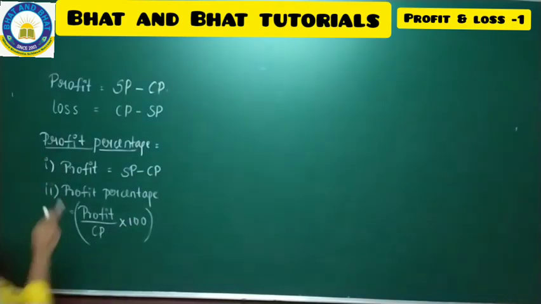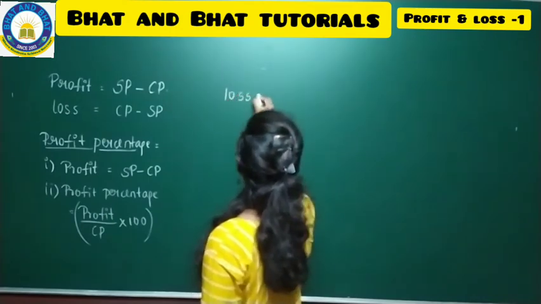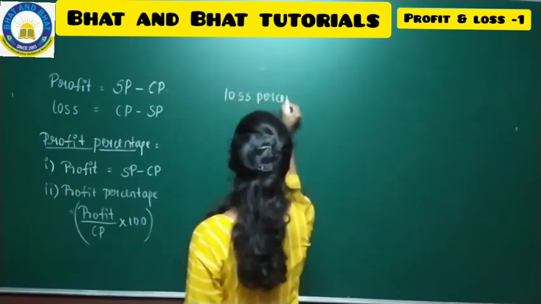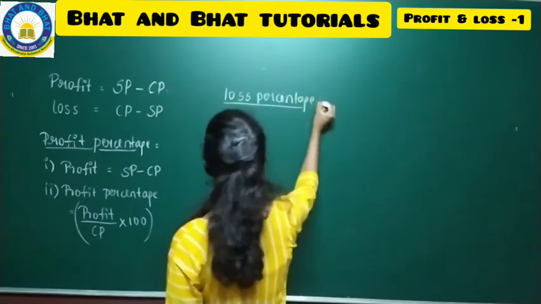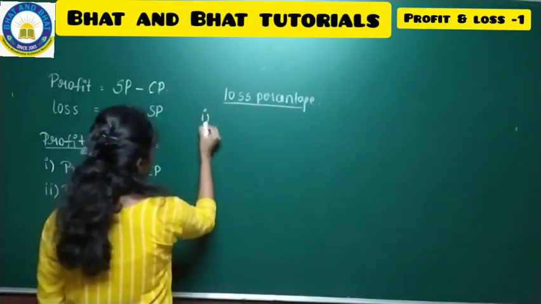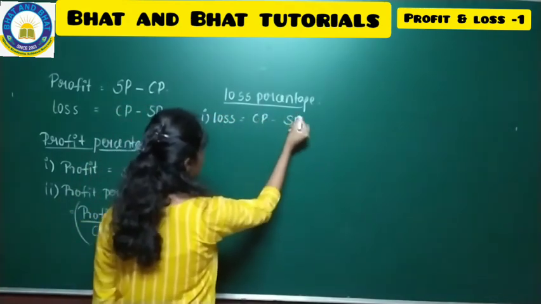And the same way, to find the loss percentage, we have a formula. First we'll find out the loss. We all know the formula for loss, CP minus SP.